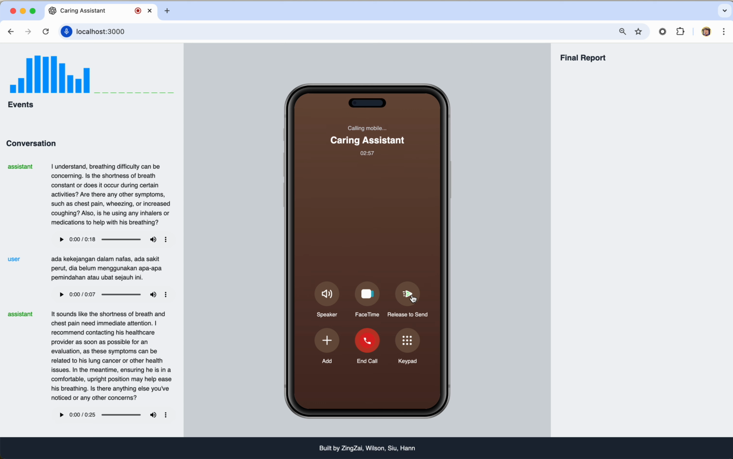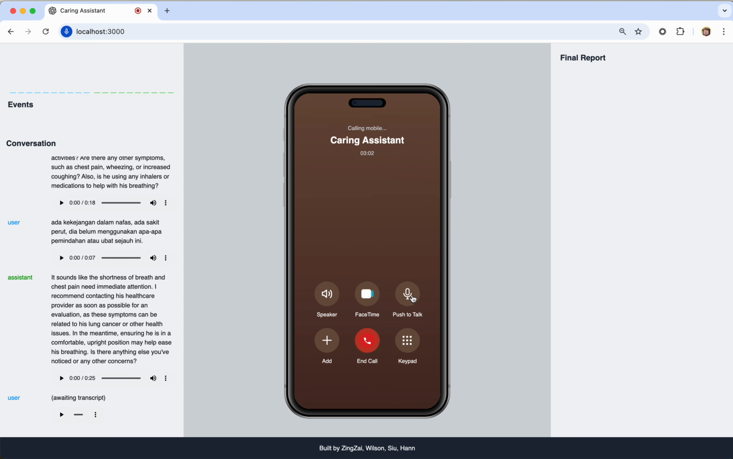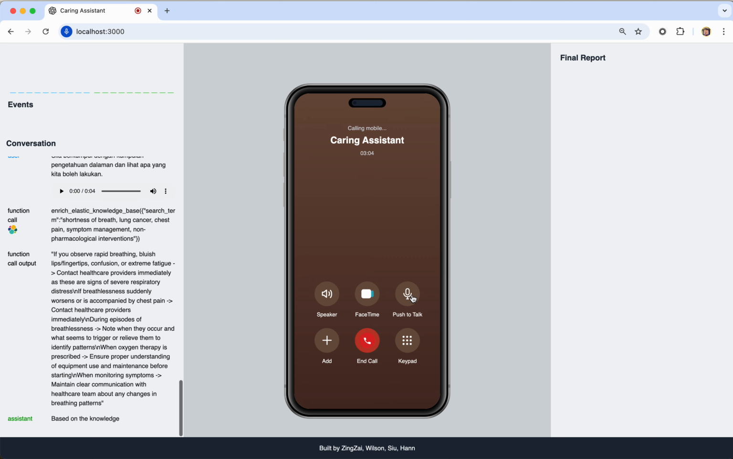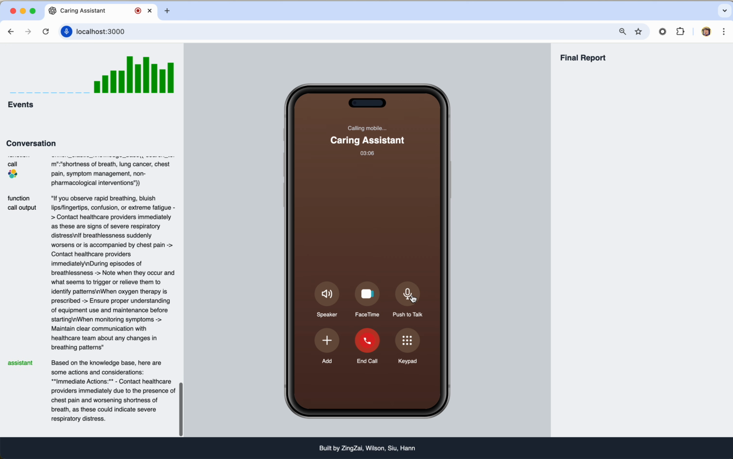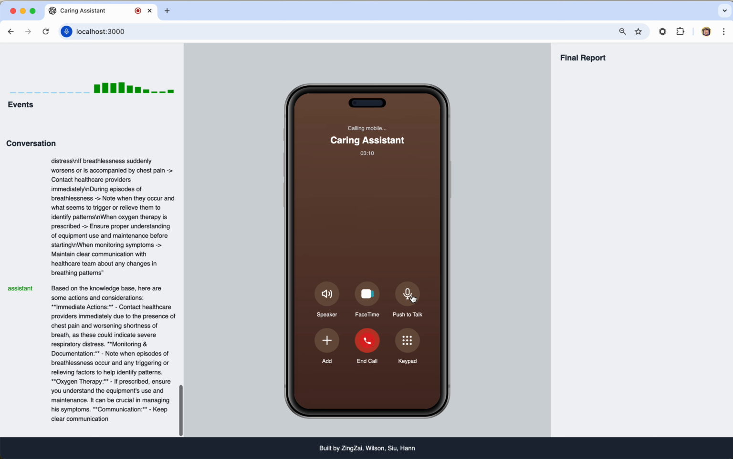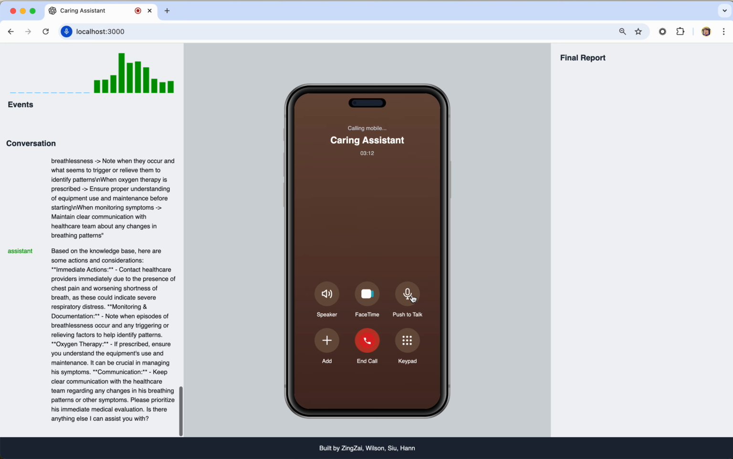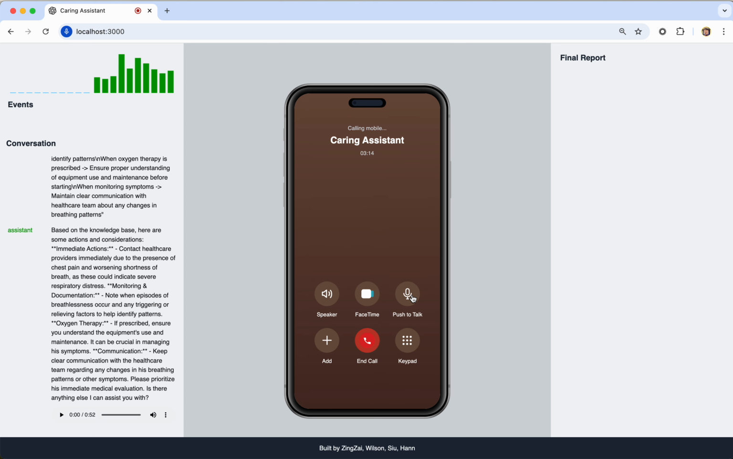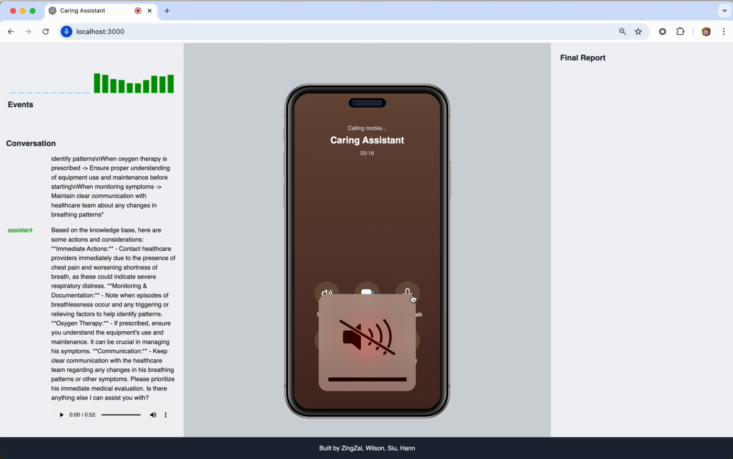Please enrich with internal knowledge base and see what we can do. Based on the knowledge base, here are some actions and considerations. Immediate actions. Contact healthcare providers immediately due to the presence of chest pain and worsening shortness of breath.